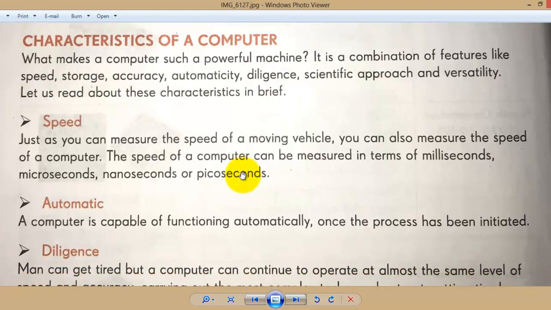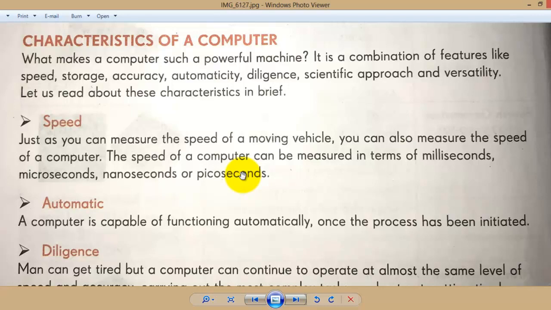So let's start. What makes computer such a powerful machine? There are different types of machines in today's world. Look around yourself. There are different types of machines in your house. Can you name some of the machines in your house?